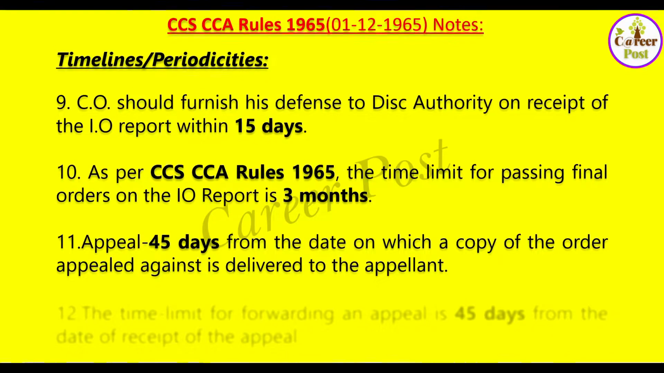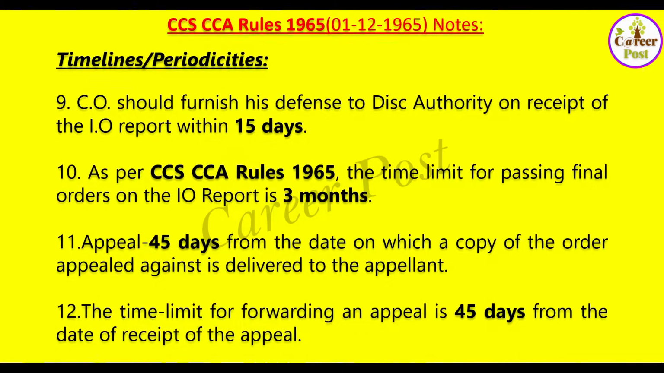That means it is not when the copy of the appeal is booked as registered by the charged official. It is when it is delivered to the appellant. An appeal is 45 days from the date on which the copy of order appealed against is delivered to the appellant. That means whenever the charged official receives the order of penalty, from that day onwards it counts for a period of 45 days, and within that 45 days he can appeal. Appellant here means the charged official.